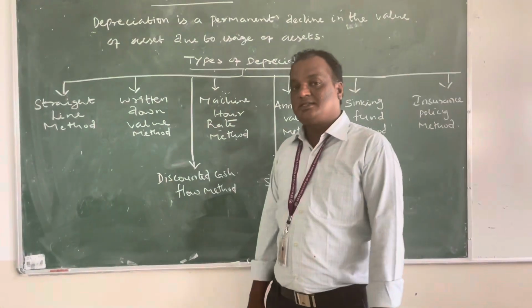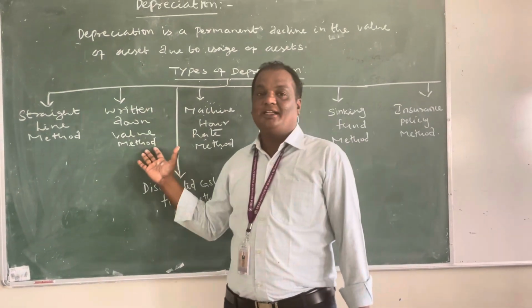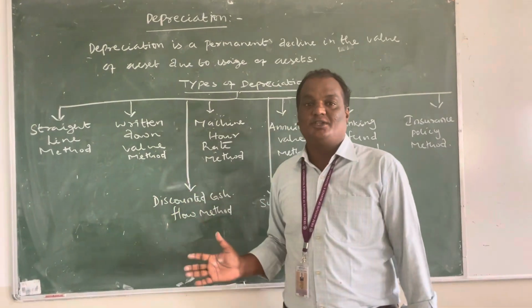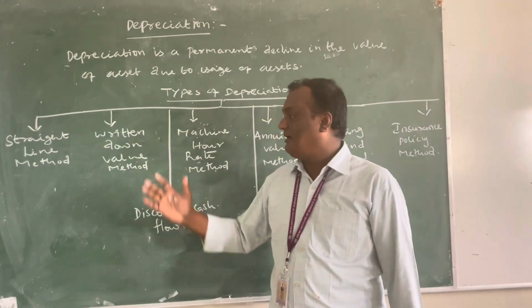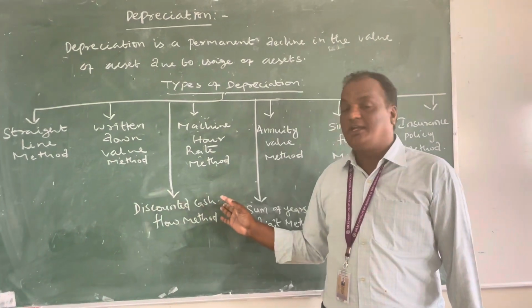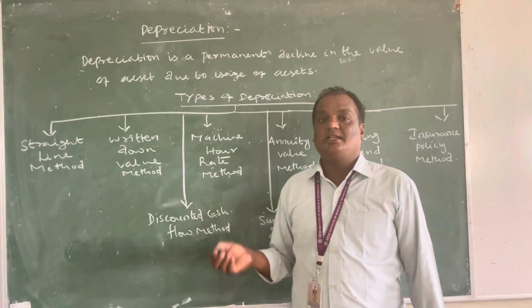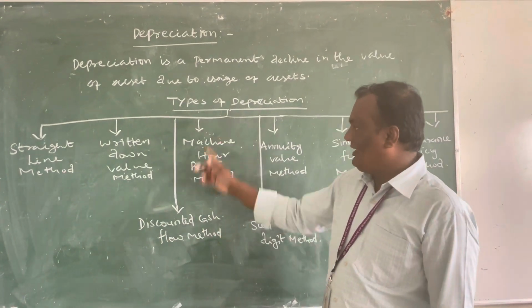The second one is the written down value method. Under this method, depreciation is charged at some percentage, and the value of depreciation is calculated based on that percentage. The third one is the discounted cash flow method. Based on the discount factors, the value of depreciation is calculated.